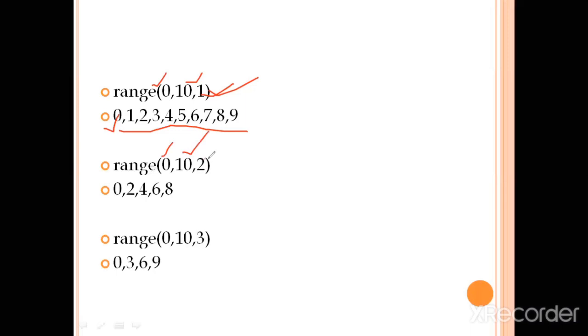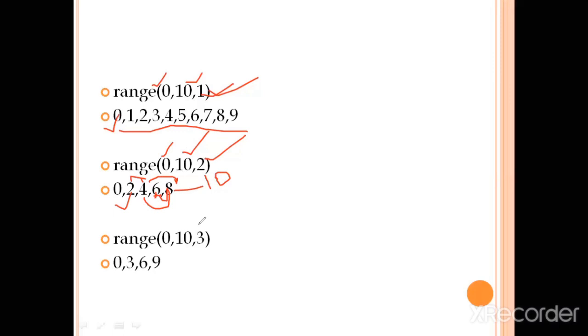In this example, the range start value for the sequence is 0, the end value is 10, and the step size given here is 2. Step size defines the incrementing of the next number in the sequence. So the range starts from the value 0 and gets incremented by 2, then 2 is incremented to 4, then 4 is incremented by 2, then there's 6, and after 6 there is 8. But when 8 is incremented by 2, which number comes? 10, and we are not allowed to print beyond 9.